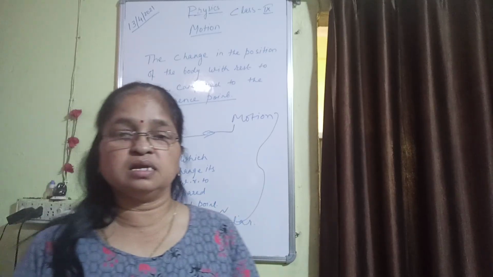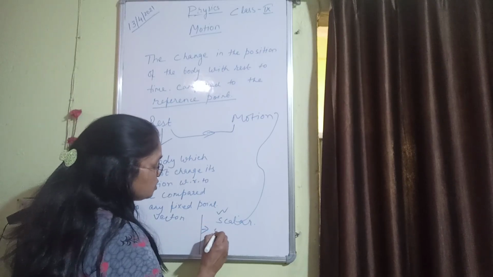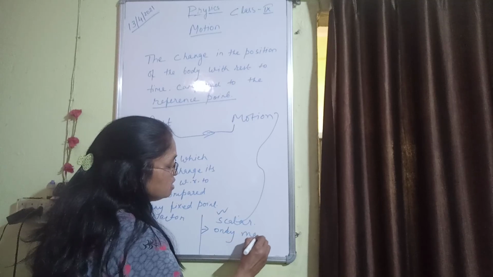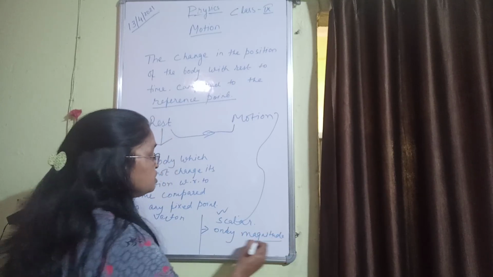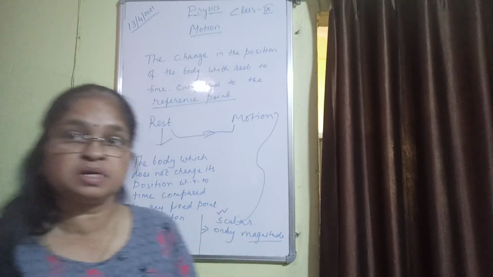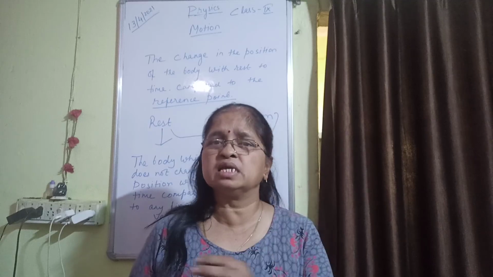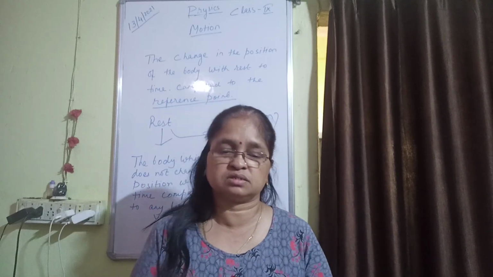Vector quantity, scalar quantity. Scalar quantities are those quantities which have only magnitude. It has only magnitude. So student, what do you mean by magnitude? Magnitude is nothing but the measurement, and in the whole universe, you will find everything is measurable. Either it is too small or it is too large.